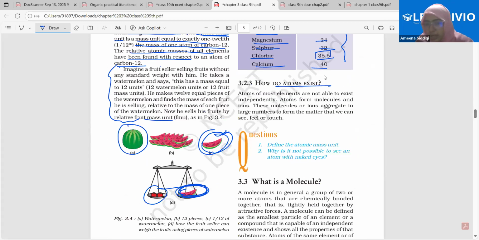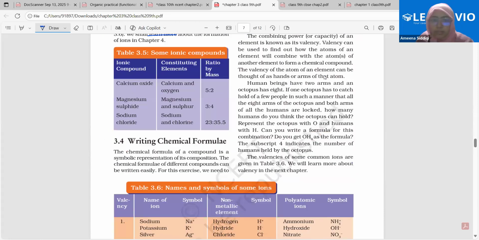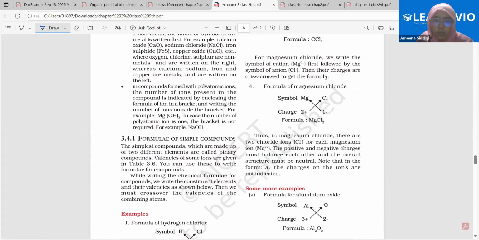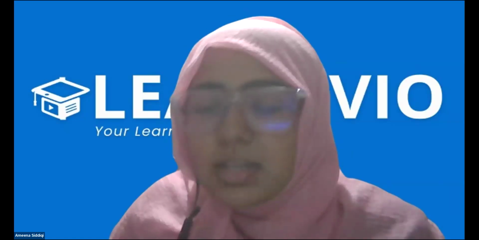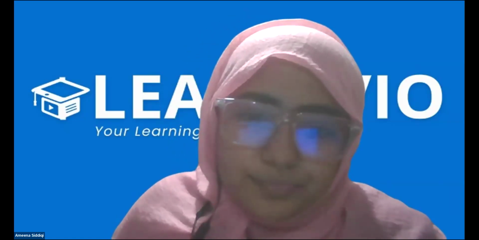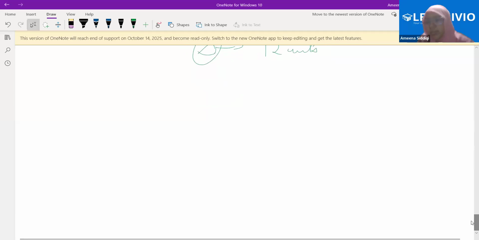I've already discussed how atoms exist, what a molecule is. Now I'm coming on to the next topic, that is molecular mass. First, I would want to discuss the molecular masses. What is atomic mass? The mass of one atom. What is molecular mass? The mass of the molecule.